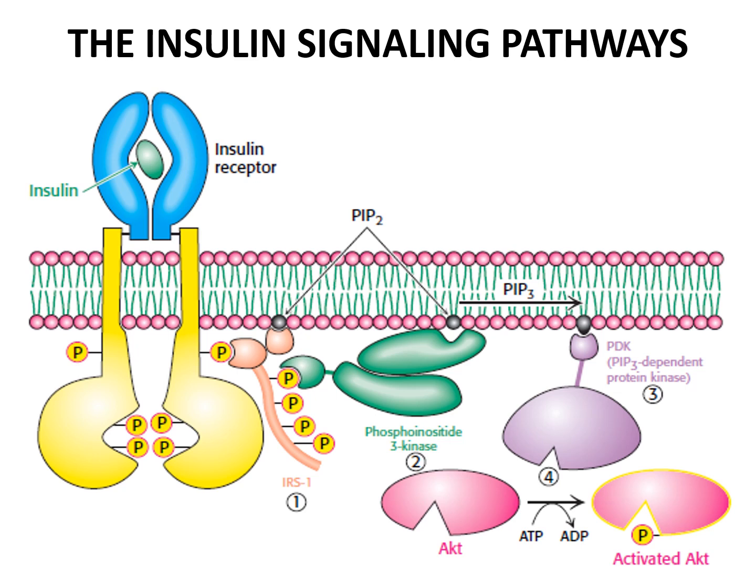This phosphorylated IRS binds to phosphoinositide 3 kinase, PI3K, and GRB2SOS, a complex with guanine nucleotide exchange factor.